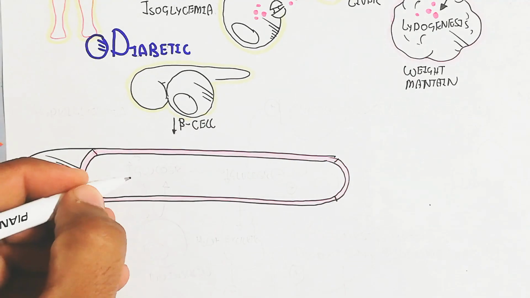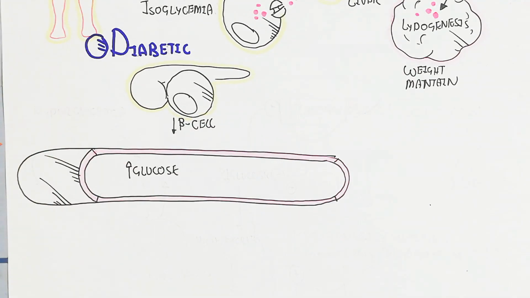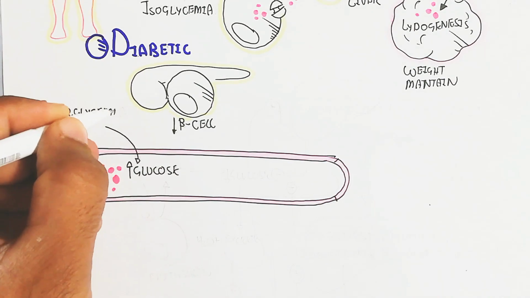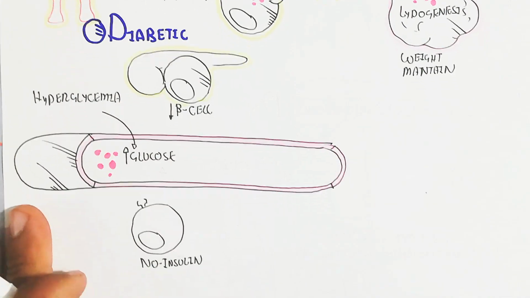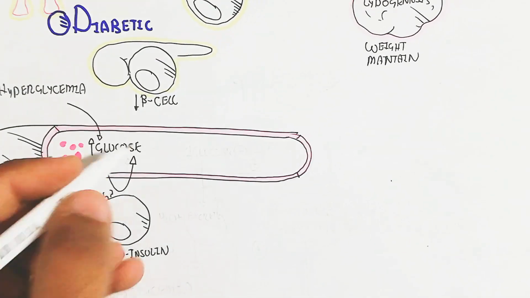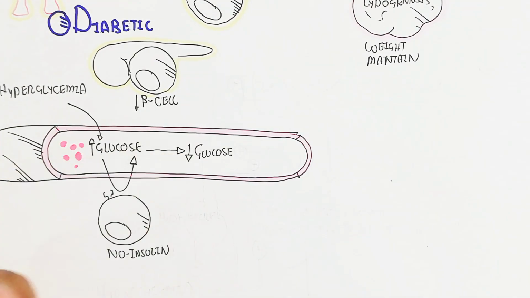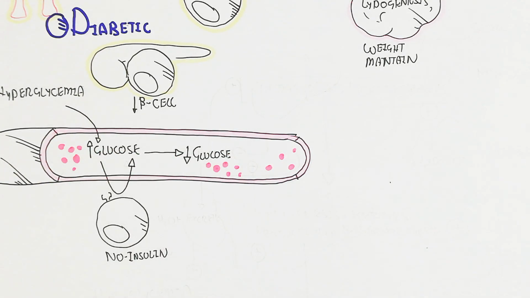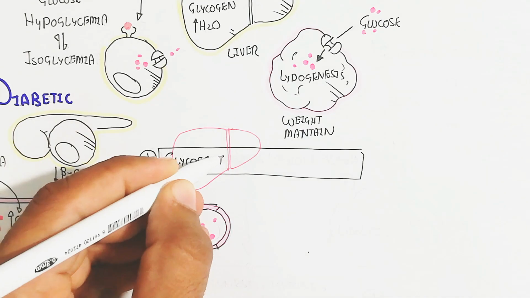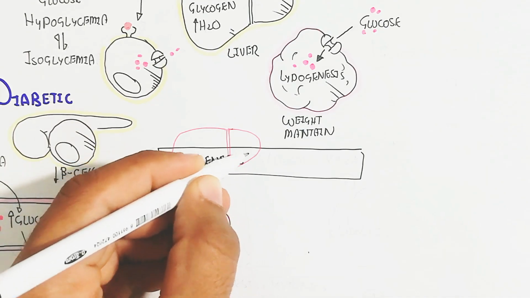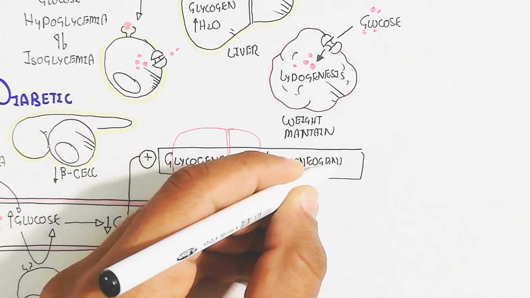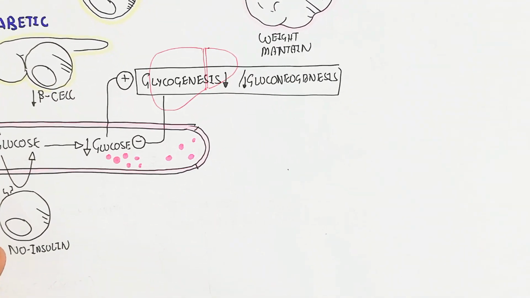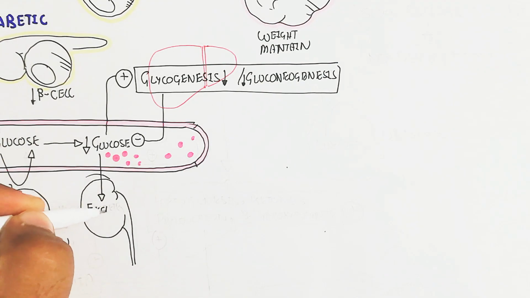Let's begin to understand. Here is the blood circulatory system. When glucose increases, the rise of glucose is known as hyperglycemia. It should return to isoglycemia, but there is no insulin. In this way the insulin will not be released, or insulin insensitivity will lead to increased glucose in the blood circulatory system, and this glucose will trigger glycogenesis.